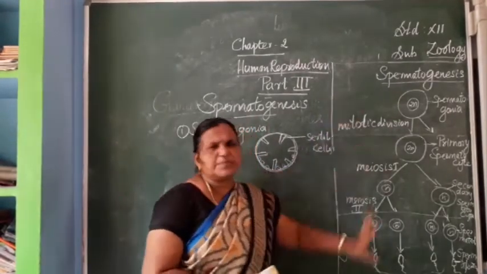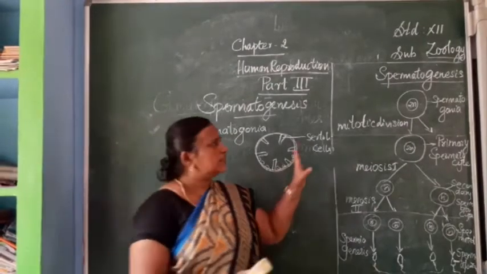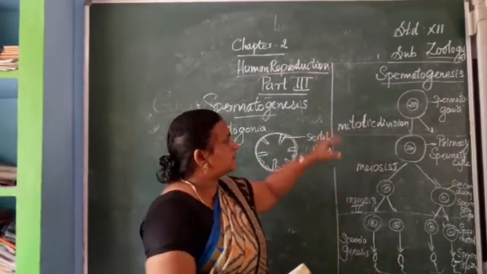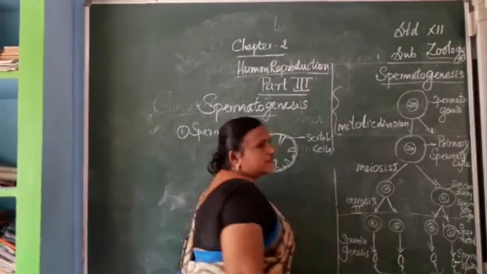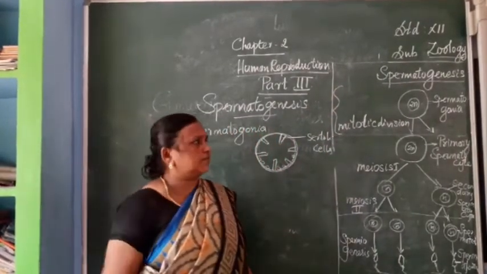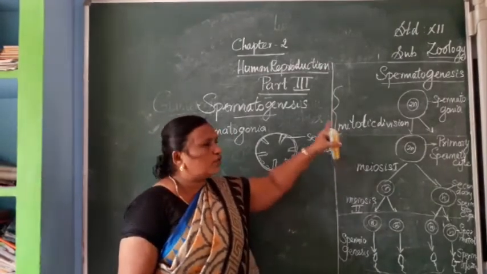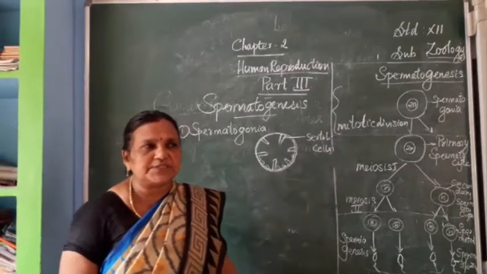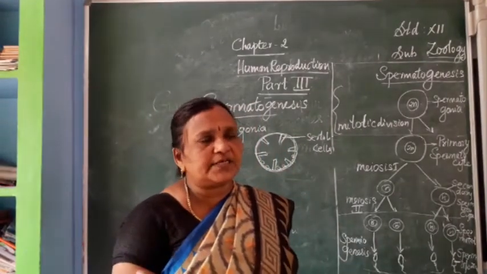Here spermatogenesis happens in 3 stages in males. First stage is this one. Two types of cell division take place, mitotic division and meiotic division. We know what mitotic division is. Mitotic division is the somatic division or the multiplication division.